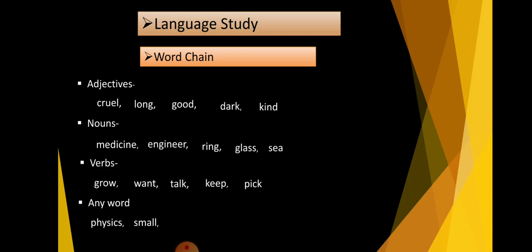In this word, last letter is L. So next word begins with L, lamp. In this word, P is the last letter. So our next word begins with P, paint. And in this word, last letter is T. So our next word begins with T, train. These are some examples of word chain. You can write your own words also and complete the word chain.